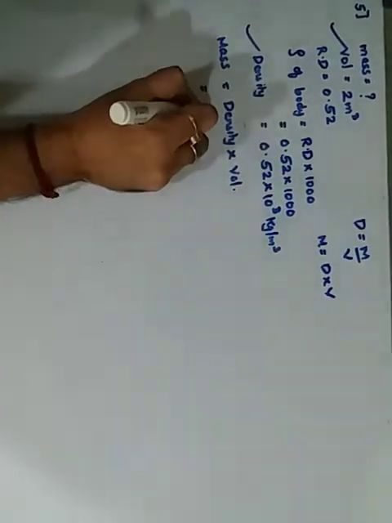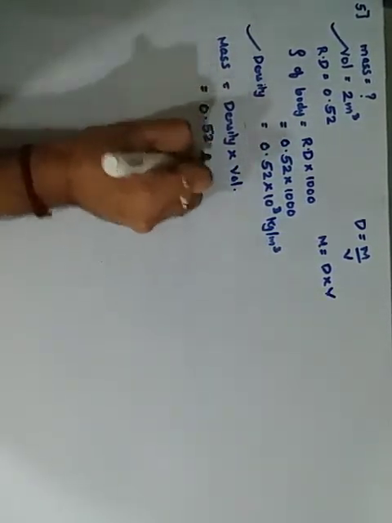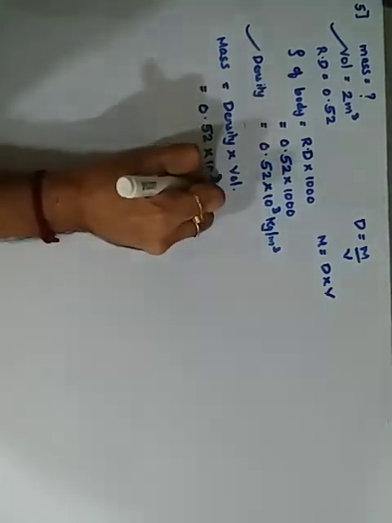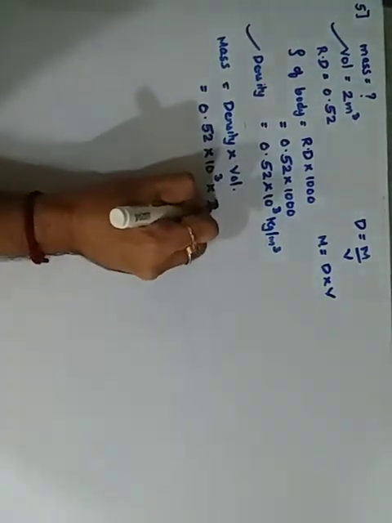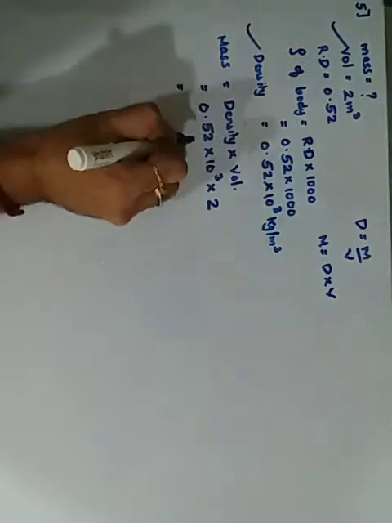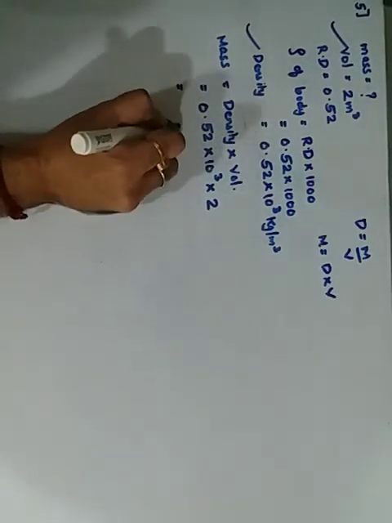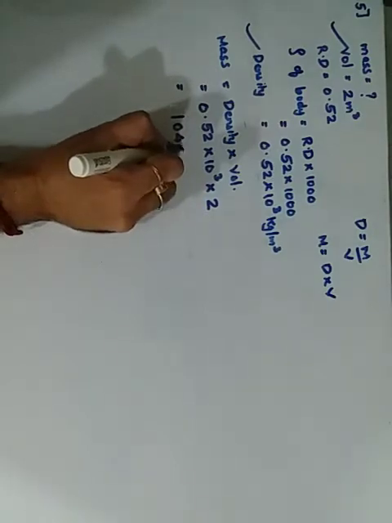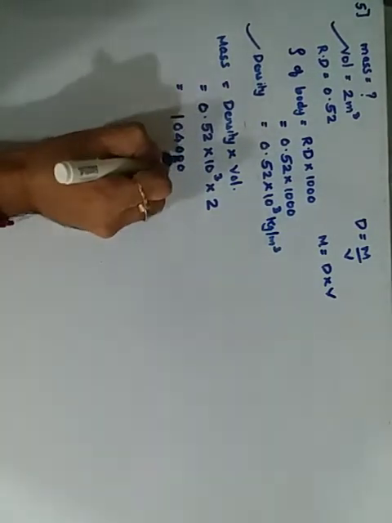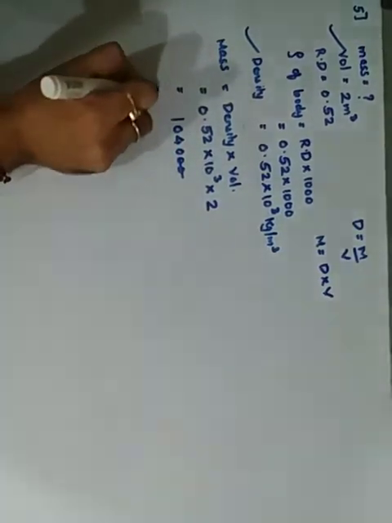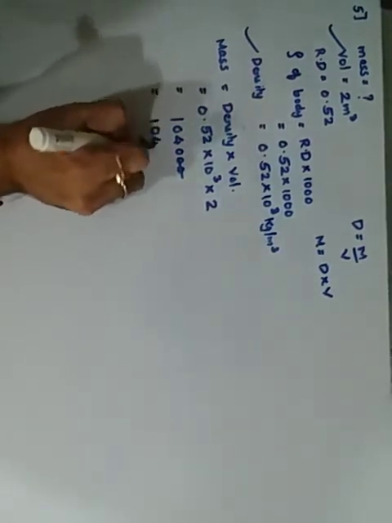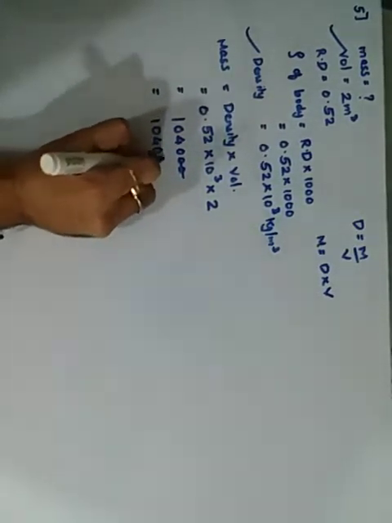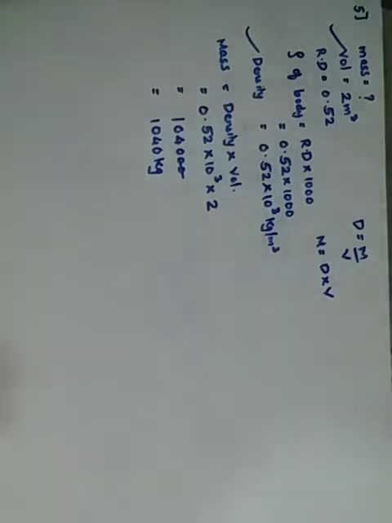Density we just got is 0.52 into 10 raised to 3 and the volume given is 2. Multiplication gives 2 fives are 10, 0 and 1, and there are 3 zeros. Point after 2 places. Your answer is 1040 mass. Mass is in kg. Simple.